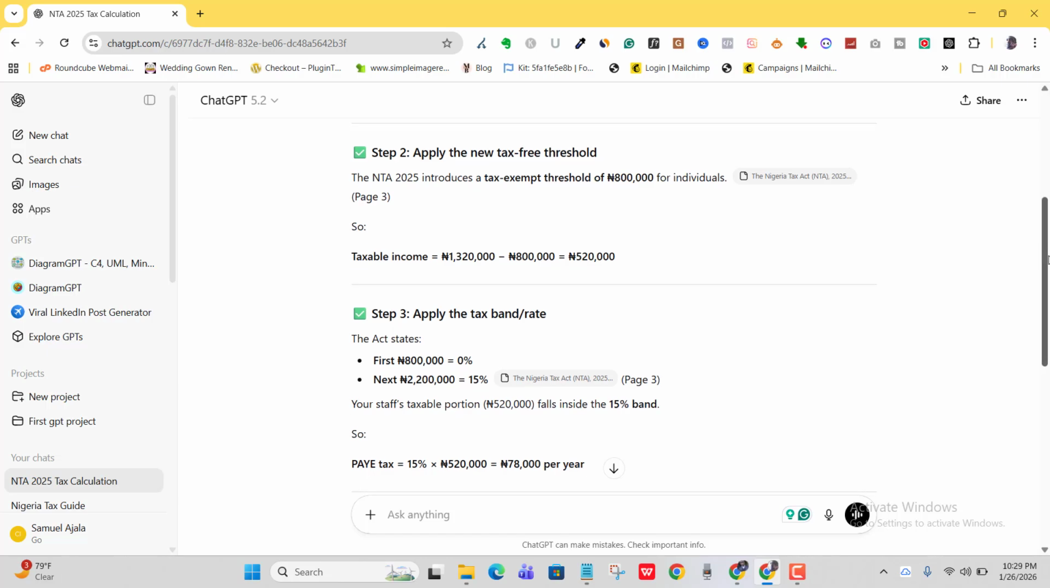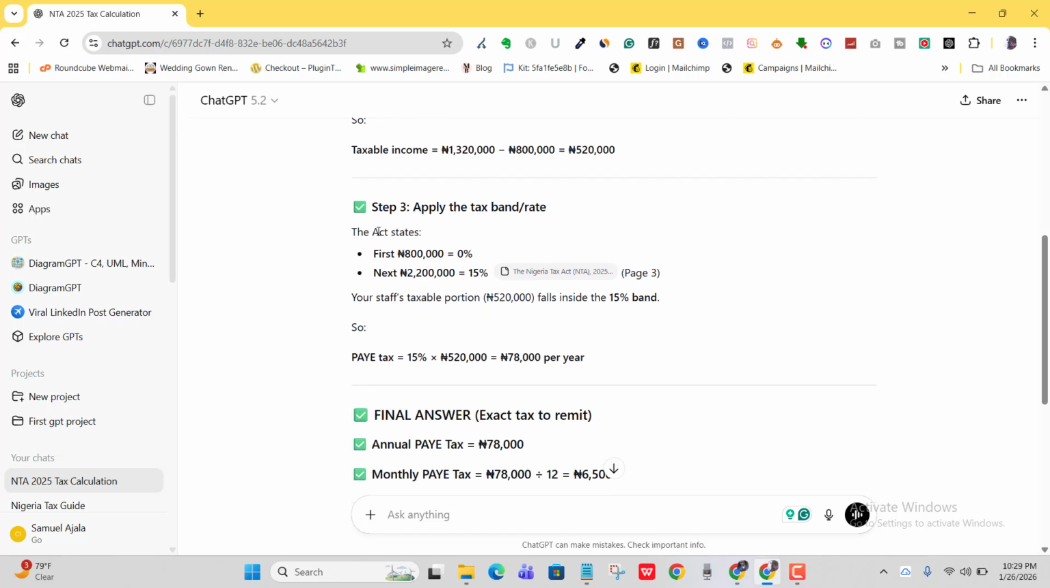Step three, apply the tax band rate. Now the act states that the first 800,000 naira, you're going to be paying zero tax. Of course, not as a business now, but as an individual or a salary earner. Next, 2.2 million, you're going to be paying 15%. Your staff taxable portion, which is 520,000 now, falls inside the 15% band. So PAYE tax would be 15%.